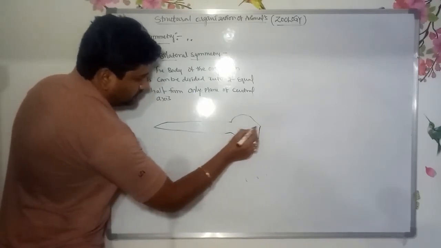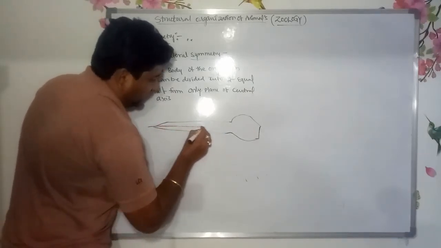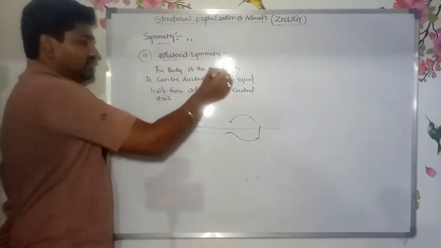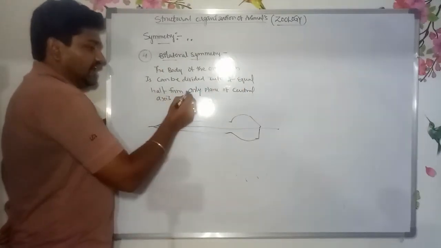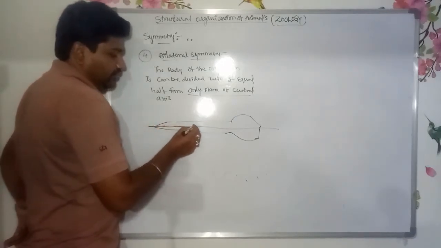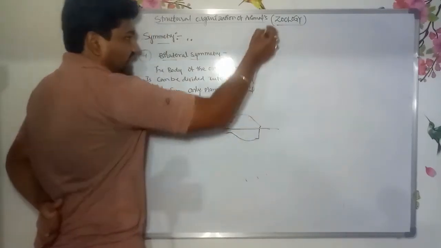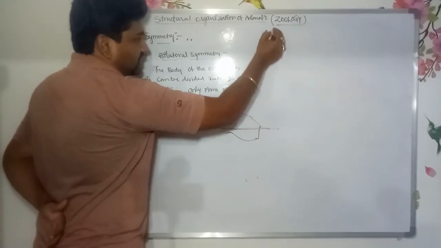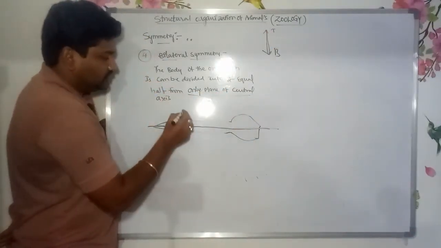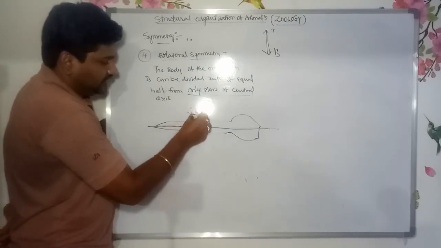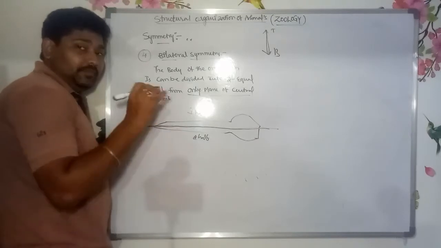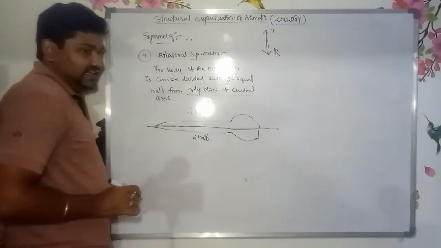This is known as a lateral division. In bilateral symmetry, the body of the organism can be divided into two equal halves along only one plane of the central axis. The lateral division of the body forms two equal halves, one half and the other half. There is no chance for any other plane of the central axis, only one plane.